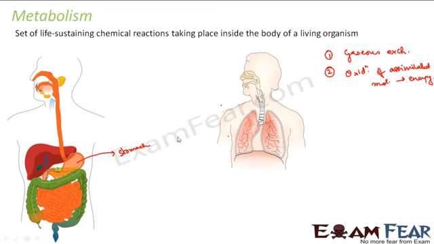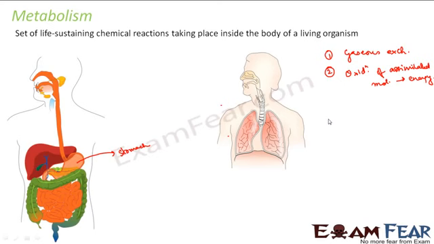So here, in the process of digestion, the food is taken in, it is digested, and it is absorbed by the body. Then how these molecules actually produce energy is taken care of by the process of respiration. In respiration also, if you look at the process in detail, you will see there are several steps like glycolysis, where glucose gets converted into pyruvate, then the Krebs cycle and the electron transport chain. I am not getting into the detail of all those things, but what I am trying to say is that even during these processes, there are a set of chemical reactions which happen inside our body.